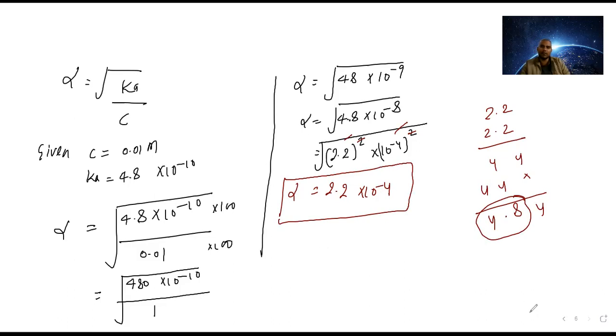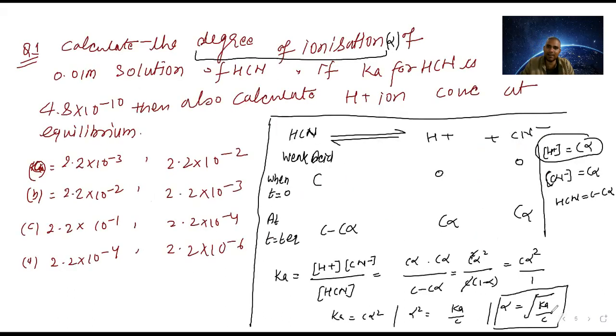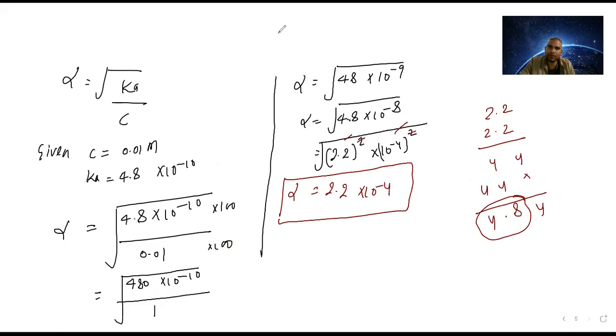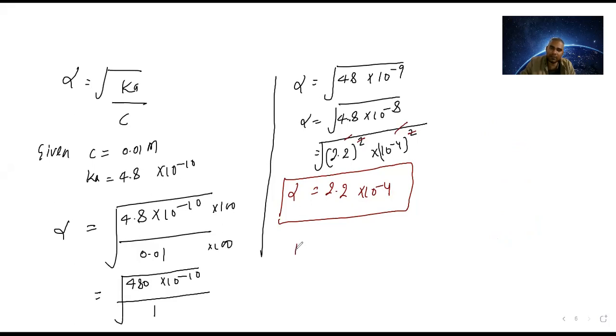Now they are asking one more question, a little tough. They are asking the H plus ion concentration. What is H plus ion concentration? C alpha. So let us solve that. H plus concentration is equal to C alpha. C value they have given is 0.01. Alpha value is 2.2 into 10 power minus 4.